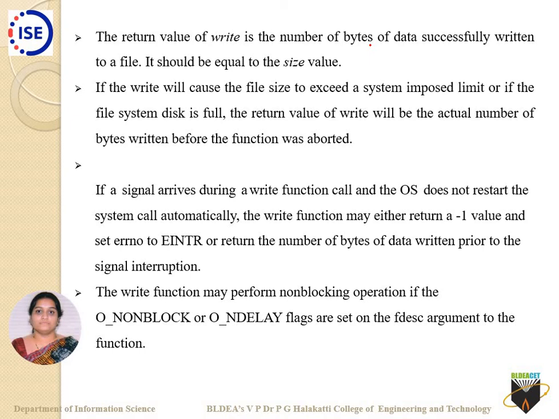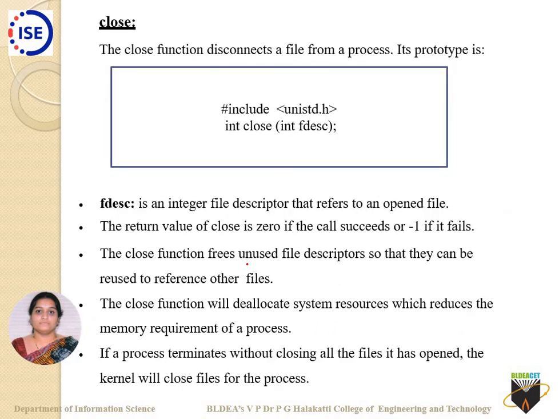If a signal arrives during the write function call, then the OS does not restart the system call automatically. Instead, the write function may either return a -1 value, or set the error status code as in the case of read, that is EINTR. It will return the number of bytes of data written prior to the signal interruption. The write function may perform non-blocking operation if the O_NONBLOCK or O_NDELAY flags are set on the file descriptor argument of the function.